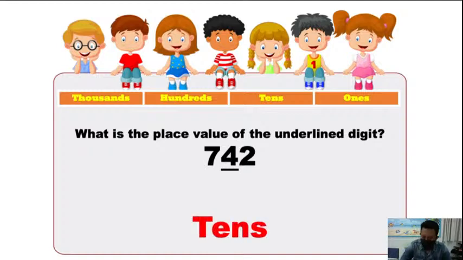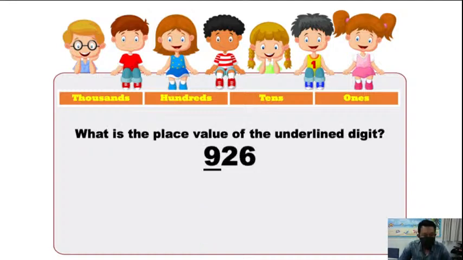Very good. One more question. What is the place value of the underlined digit? 9 is underlined. So what is the place value of 9? Okay, so the place value of 9 is hundreds.